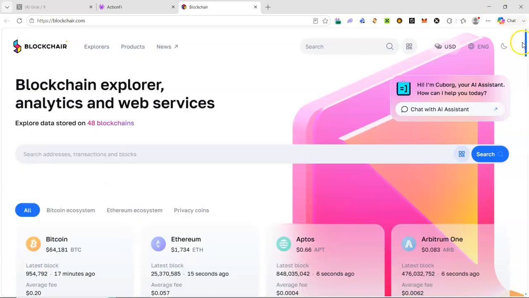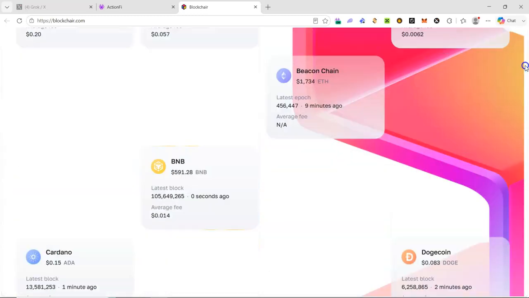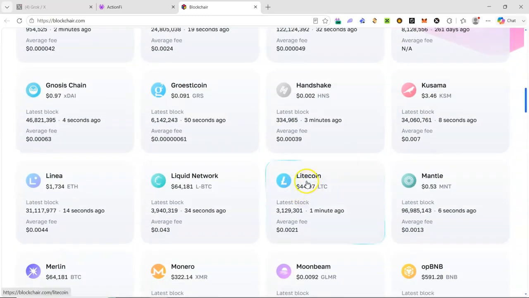Then once the home page is open like this, you click on all. This is the blockchain selector they are talking about. So after clicking on all, you still scroll to find the Litecoin blockchain. So once you get this Litecoin blockchain, you click on it to open it.